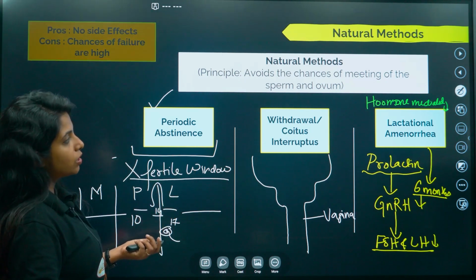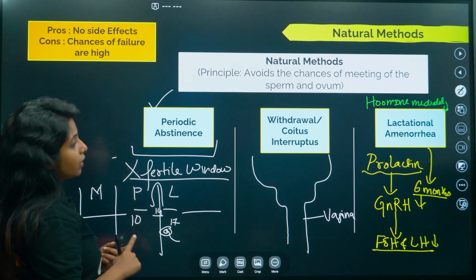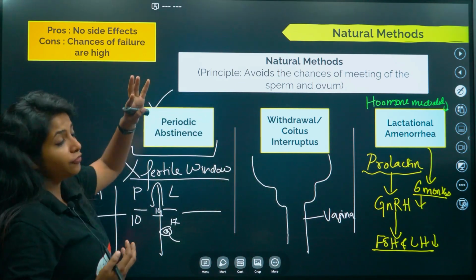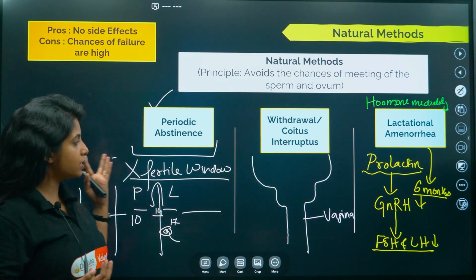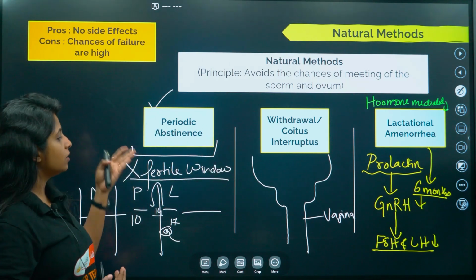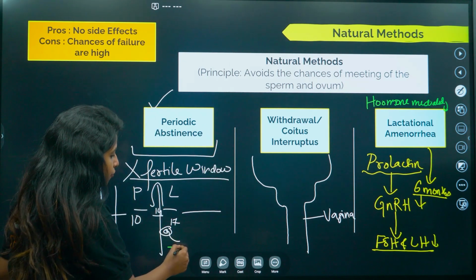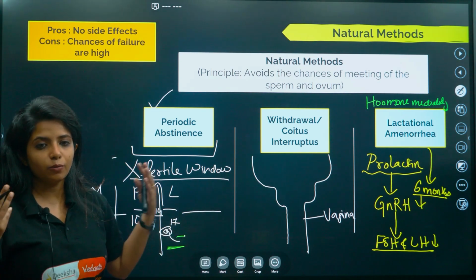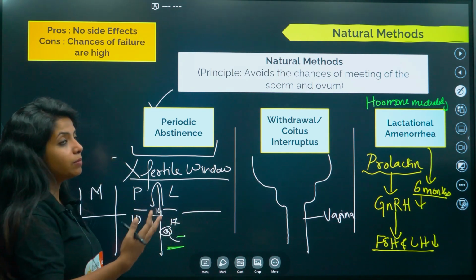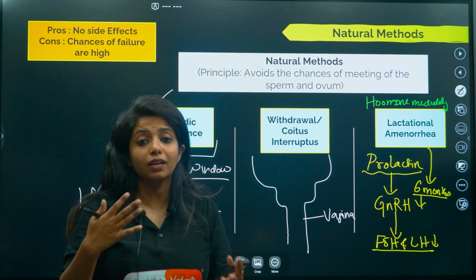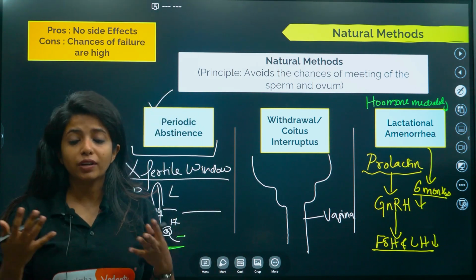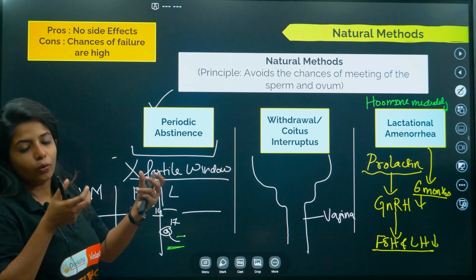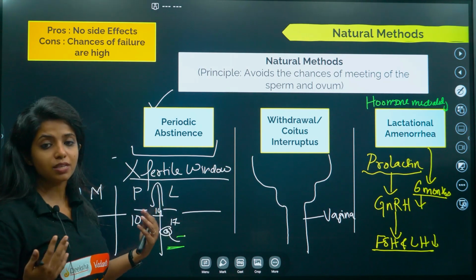What are the pros and cons? Let's see that as well. The pro is that there are no side effects, obviously, because it's a natural method. The con is that the chances of failure are obviously high. The sperm could survive for up to 5 days, people say, as written in scientific wording. It can stay up to 5 days, but remains viable up to 72 hours or 48 hours. If it stays for some time and the ovum is by chance there, then things could happen.